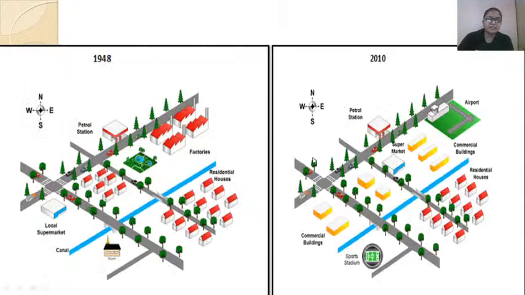Okay, so you can see that I have written the first sentence: to begin with, it can be seen that the factories in the northeast corner, this corner, were demolished. Demolished means completely destroyed. We say that a particular house is demolished, meaning the complete destruction of that building. So these factories have been demolished to build an airport and several commercial buildings, right? This is what I have written in the first sentence.